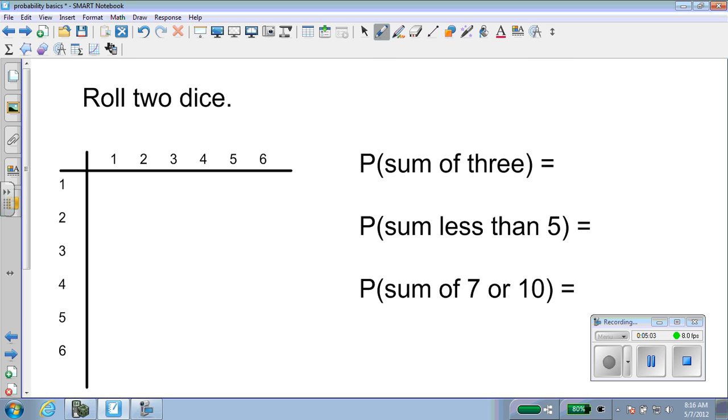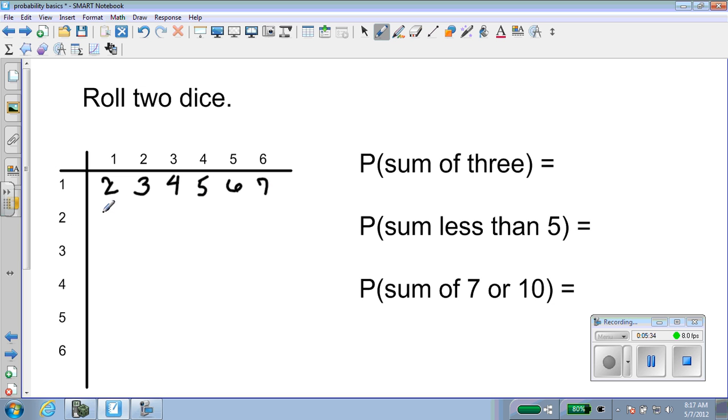Two dice probability. Okay, so a single die could come up 1, 2, 3, 4, 5, or 6. And the other die could come up 1, 2, 3, 4, 5, or 6. And the easiest way to answer dice problems, two dice problems, is to make what we call a dice chart. So if you rolled a 1 with a 1, you would have a sum of 2. A 1 with a 2 would be a sum of 3, 4, 5, 6, 7.